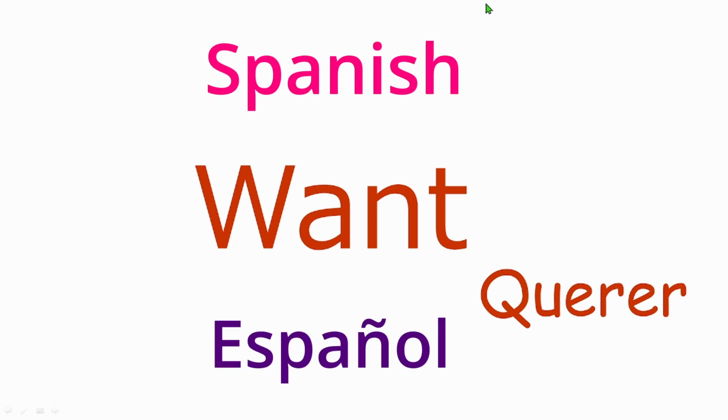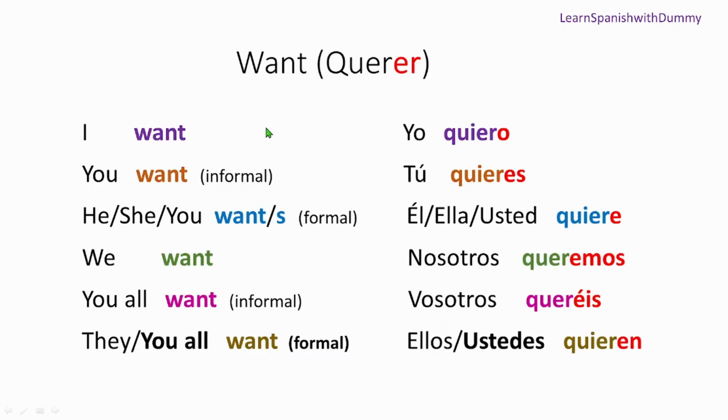So today we're going to learn about the verb want, and it is querer in Spanish. Alright, so let's see its conjugation. Conjugation is the transformation of a verb when we speak it in different tenses. We're learning about the present tense at the moment. So these are the present conjugations of want.